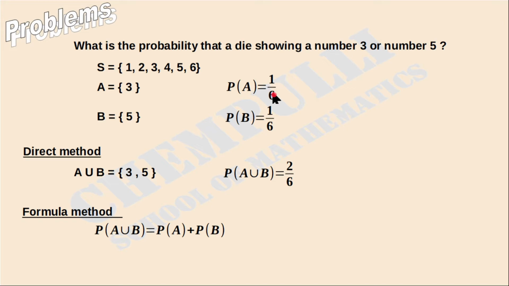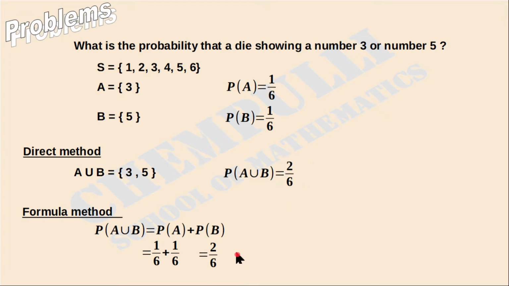P of A union B is equal to P of A plus P of B. Then what is P of A? We know P of A is 1 over 6 and P of B is 1 over 6. That is 1 over 6 plus 1 over 6. We will get the answer 2 over 6. If you want, you can reduce this part again.